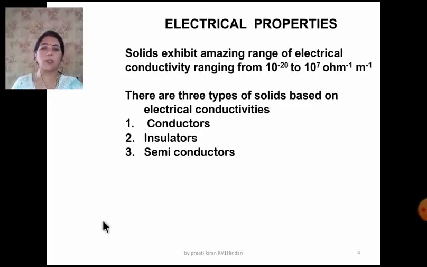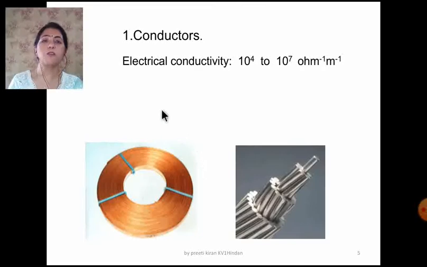The electrical properties. Solids exhibit an amazing range of electrical conductivity, ranging from 10 raised to power minus 20 to 10 raised to power 7 ohm inverse meter inverse. There are three types of solids based on the electrical conductivities: the conductors, insulators and the semiconductors.